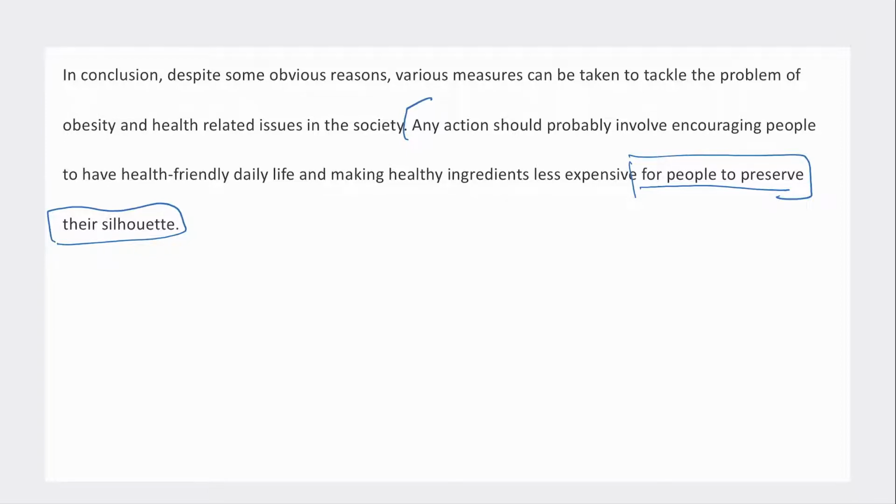So maintain their silhouette is such a strange way to phrase this in English. We would never say to preserve your silhouette. I know what it means, but I don't know how to explain what image this gives me in this context, because it's so outside of the norm of when we would use this word.